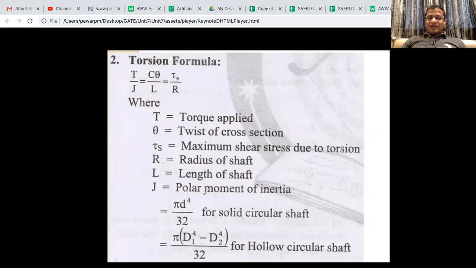Okay, so what I am trying to tell is, for the circular section and hollow circular section only you have to remember. Let's go to the next slide.